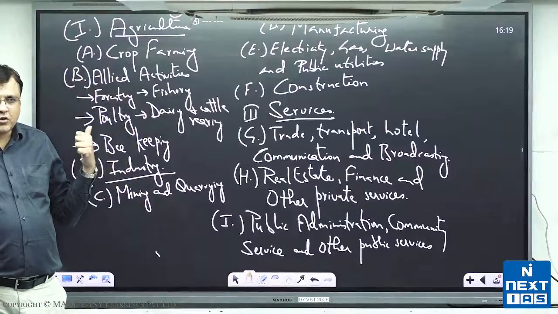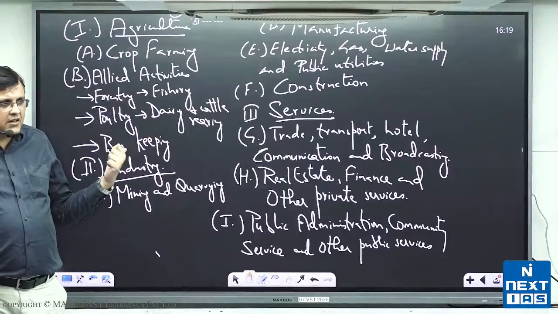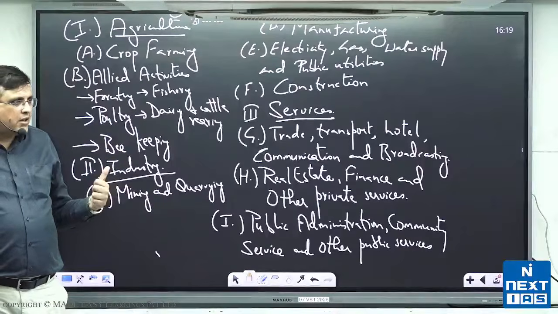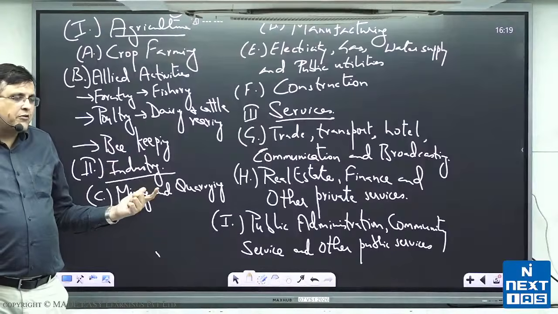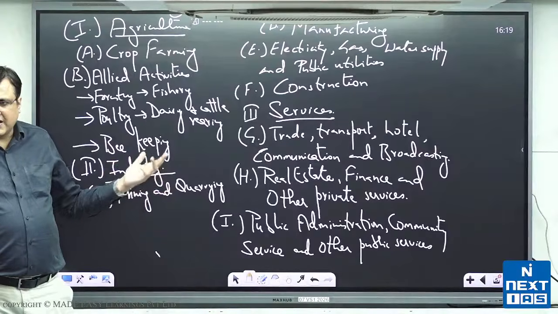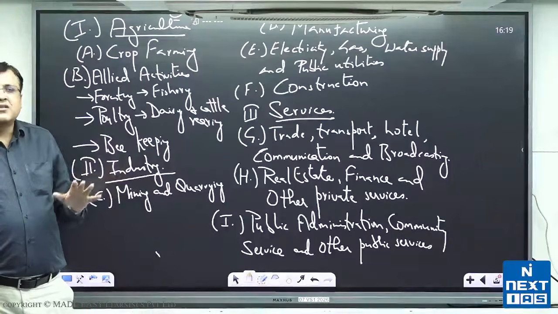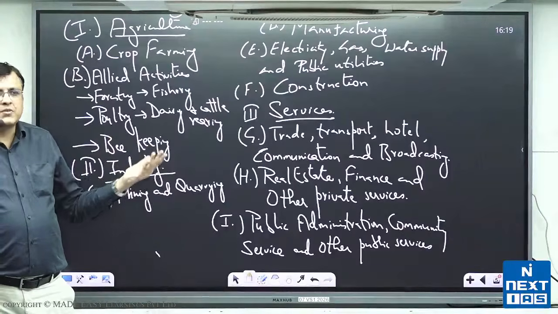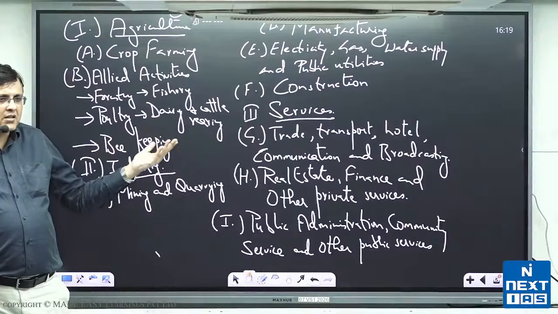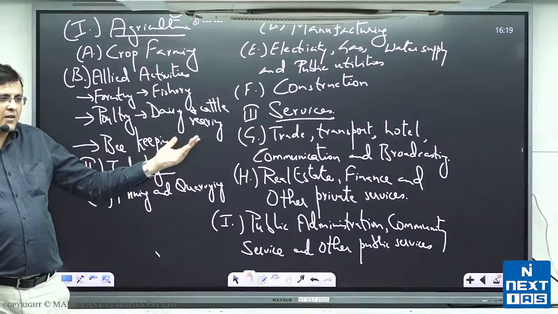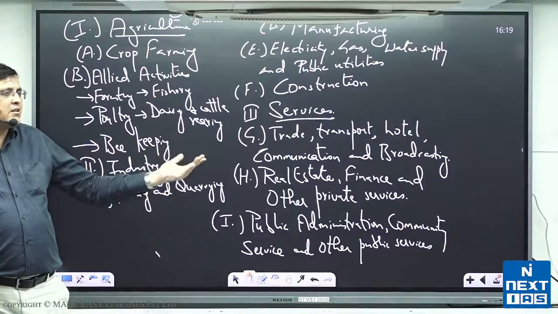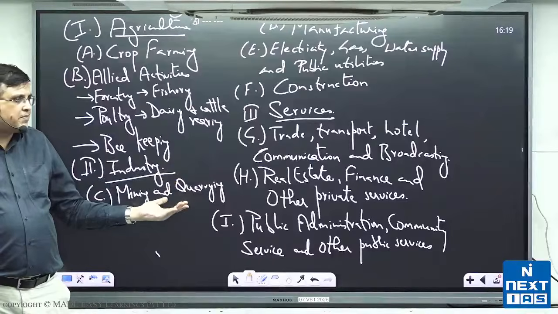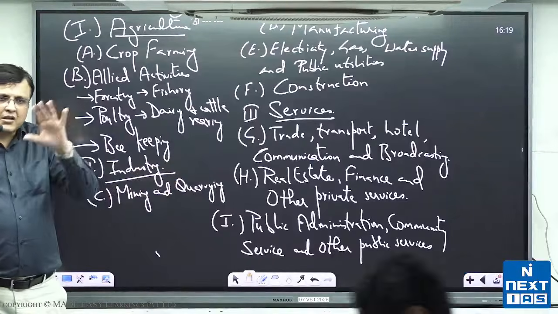Agriculture as cropping, allied activities; industry as mining and quarrying, manufacturing, electricity, gas, water supply, other utilities, and construction. Services as trade, transport, hotels, communication, broadcasting, real estate, finance, other private services, and administration, community service, and government, public services. That is how we classify.